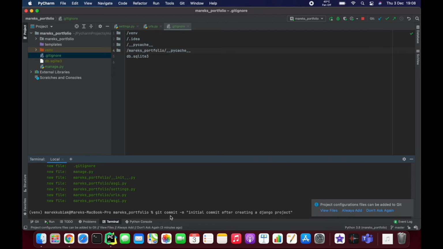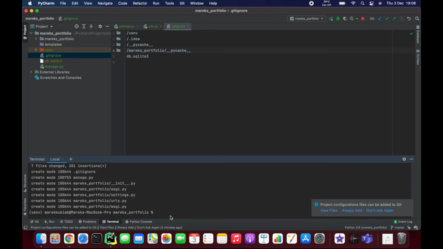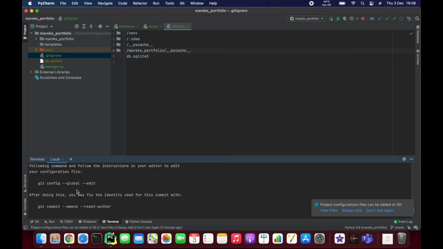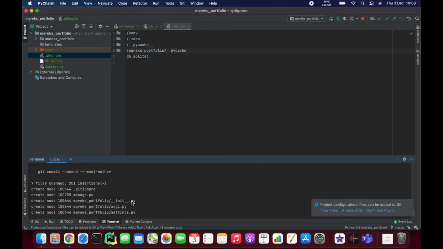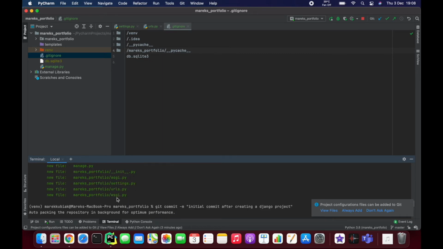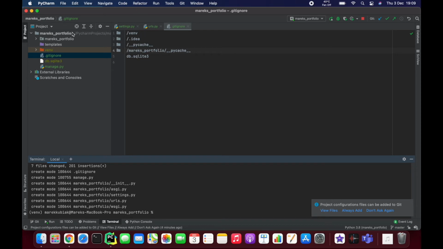So here is our comment, and here is our confirmation. It will also give you some information about settings. We're not going to get into it yet because there's going to be another video where I go through Git from A to Z, just the stuff that you need to know. So we are happy, we are tracking our progress.